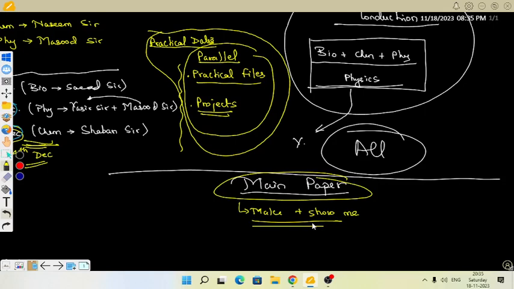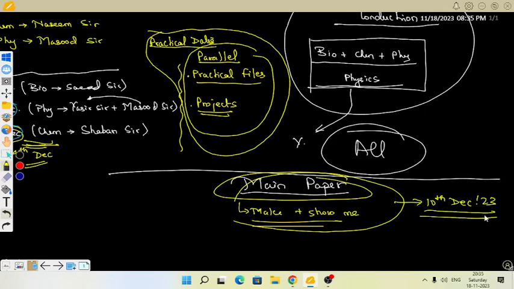If it is final, then I will save the soft copy, and you can have the soft copy. We will do this work simultaneously during the practice days, after the practice days, before reaching the main exam. But we should ensure that this main paper is done at least by 10th of December. Make the format, alignment, fonts, output, everything according to the sample they have given for ICSE, and just show me. If it is fine, then we will lock it and keep it safe.